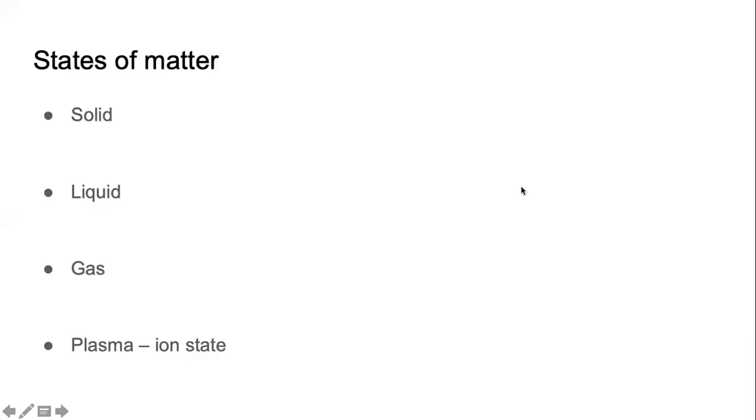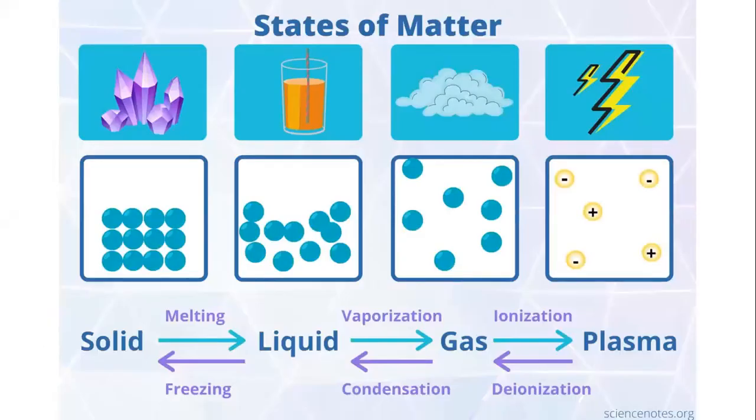Now, to quickly visualize what the states of matter are, in solids, the particles are packed very close together. So they have definite shape and size. Liquids, the same particles are a little bit loosely bound to each other. They are a little bit more free to move. So they don't have a definite shape. They take the shape of the container.